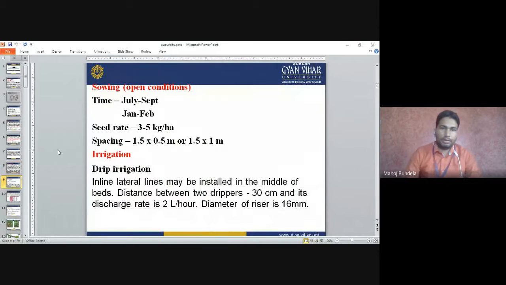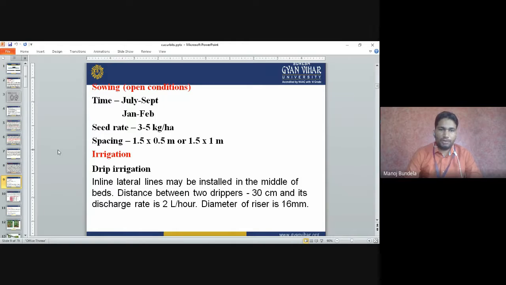Sowing in open condition: the time of sowing in open condition is July to September and January to February. The spacing is 1.5 by 0.5 meter or 1.5 by 1 meter. The seed rate is 3 to 5 kg per hectare.